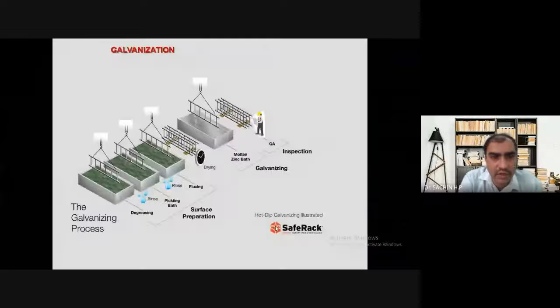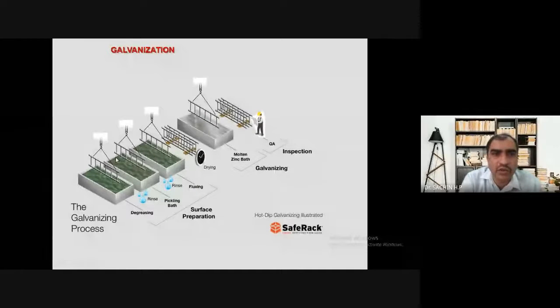Yes or no? So degreasing, the removal of oil or grease by dipping in organic solvent. Pickling, by immersing the object in 1:1 HCl or sulfuric acid. Then flux, same thing. See here, the object is dipped in the molten zinc container, and it's also called metal finishing. And during electroplating also, all these things need to be done.